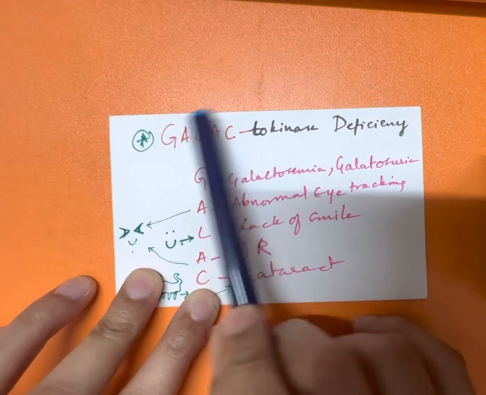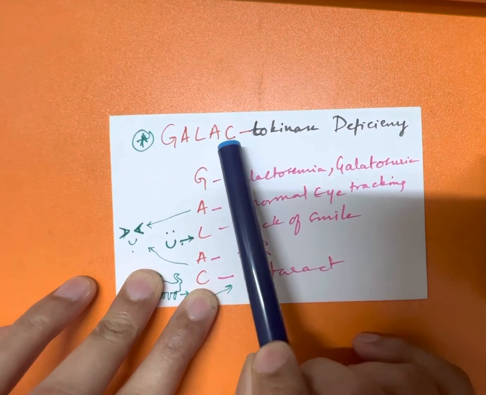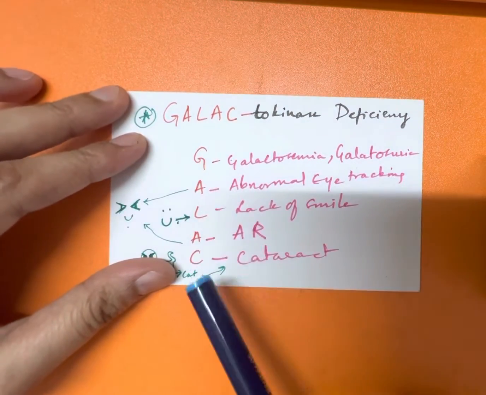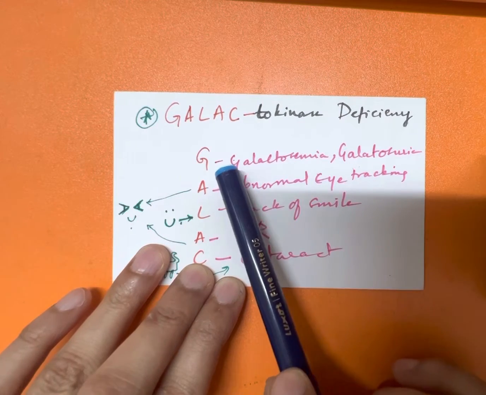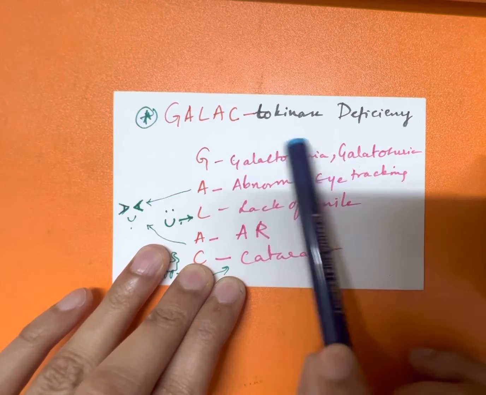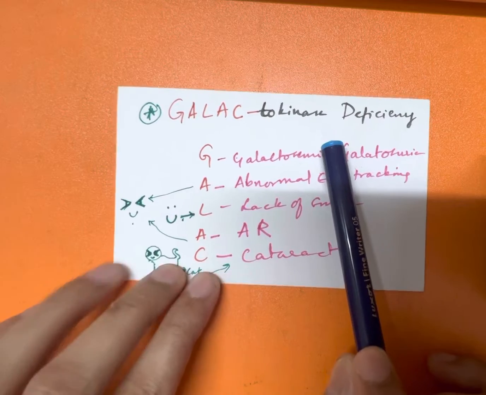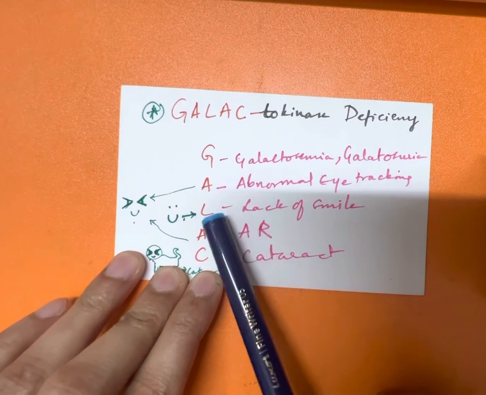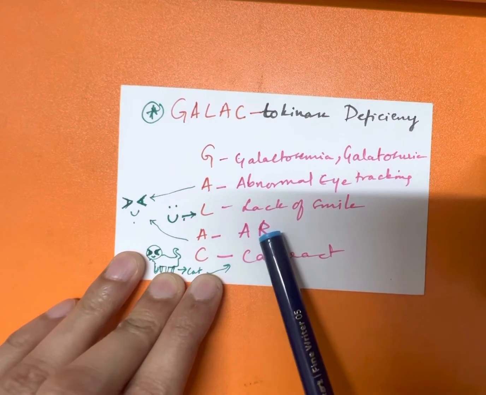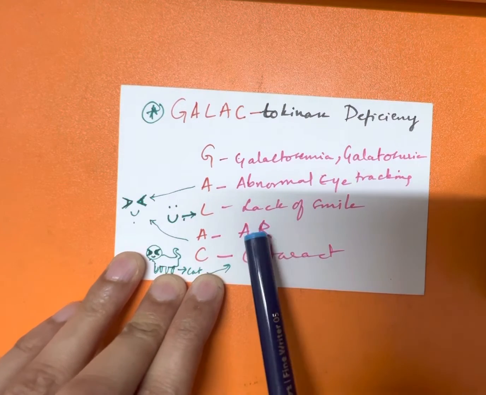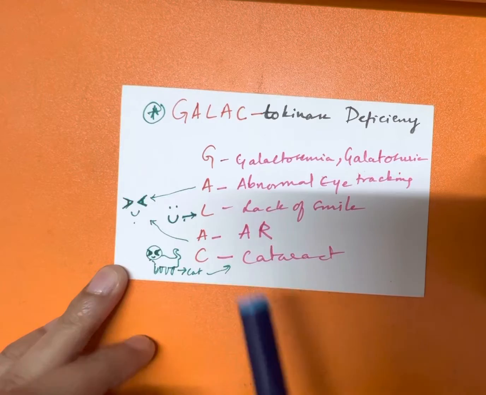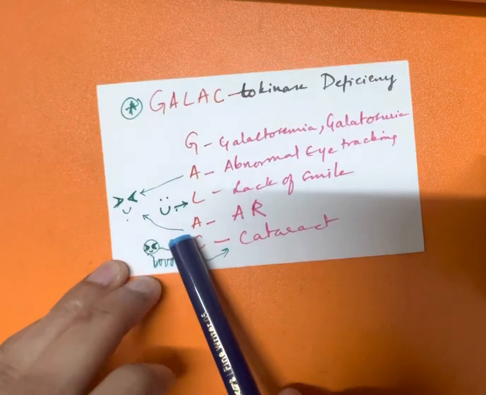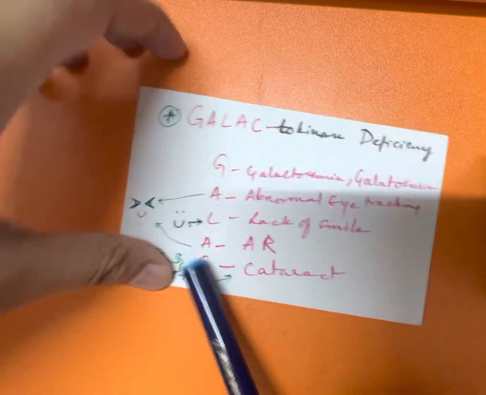For galactokinase deficiency, you remember this mnemonic GALAC. Let's see what it describes. G for galactokinase, galactosemia, galactosuria. A for abnormal eye tracing, L for lack of smile, A for autosomal recessive, C for cataract. I just drew this diagram so I can remember it. Got it?